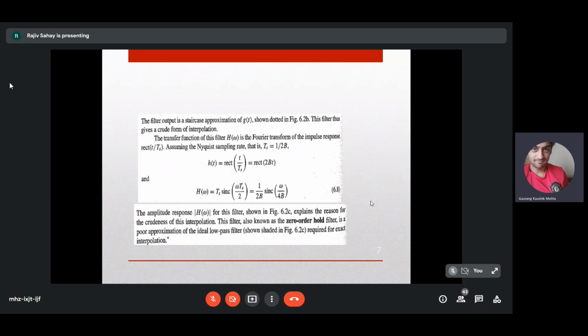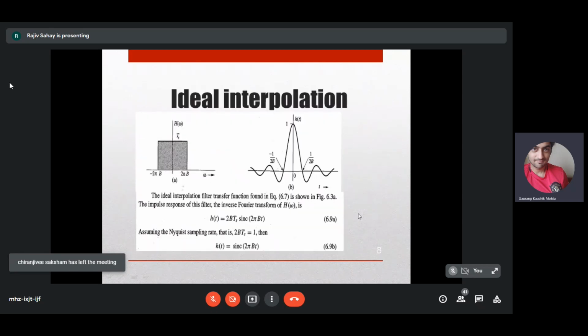So we can't use a zero order hold filter. We need an ideal low pass filter for exact interpolation. So ideal interpolation. I will just stop here. We are going to use ideal interpolation and derive the Shannon-Whittaker formula for finding g of t from the samples of g tilde of t.